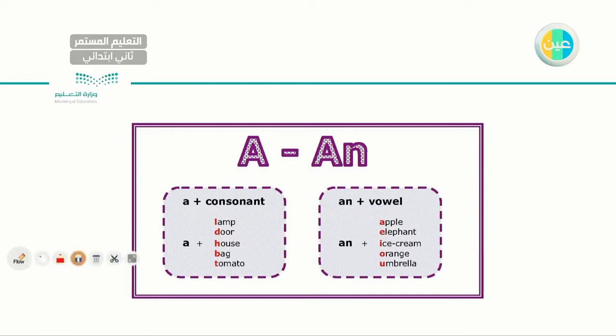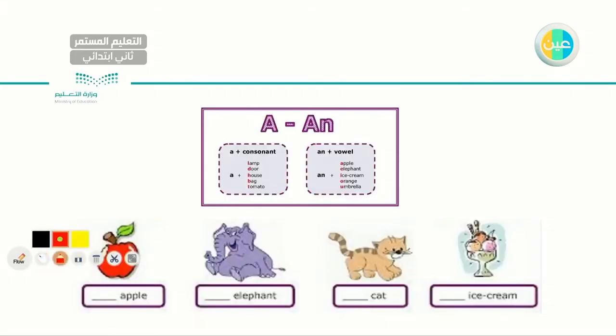Let's have more examples now. As you can see, I have this now, and I need you to help me with these letters. The first one I have is apple. So, apple starts with A. Is it a consonant or a vowel? We don't know. Let's check. As you can see, it's a vowel. So, the article will be an apple. Don't forget, it has to be just one, singular, just one apple, okay?